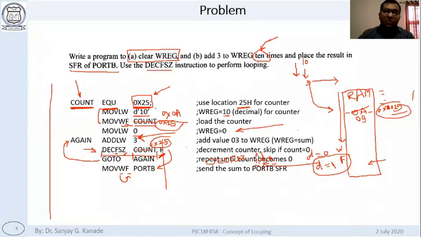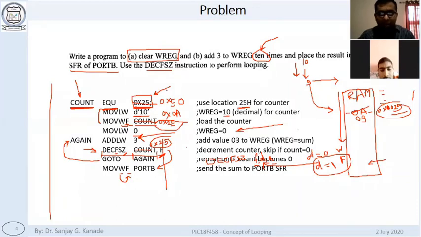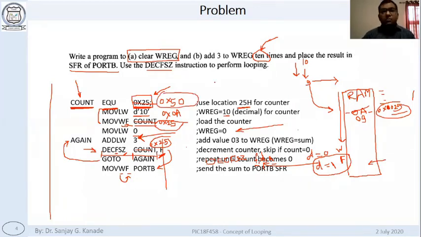Now instead, if I have used the count variable in this way, I will just change it in this only one location. Let's say instead of 25, I want to have the counter at 50, at location 50. That's it. All these locations will assume now the count is actually location 50, right?